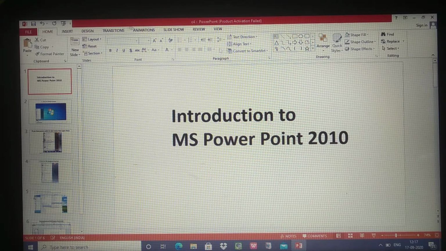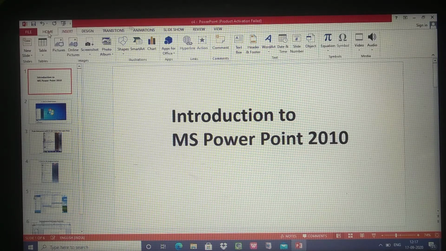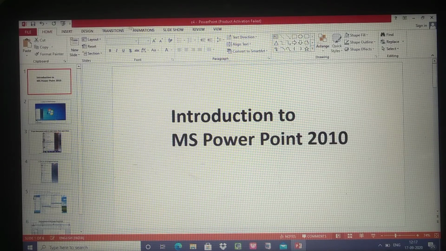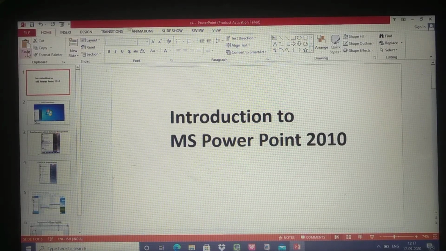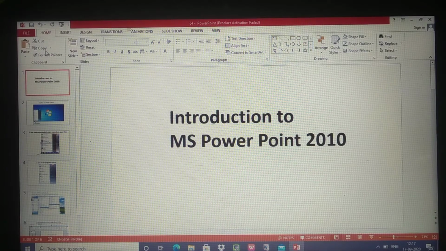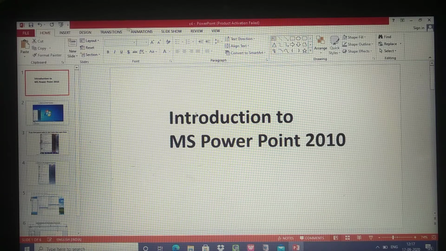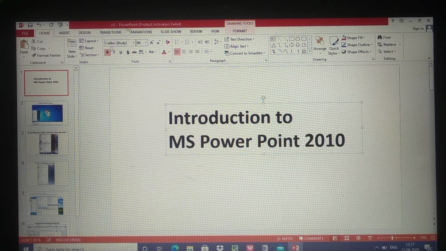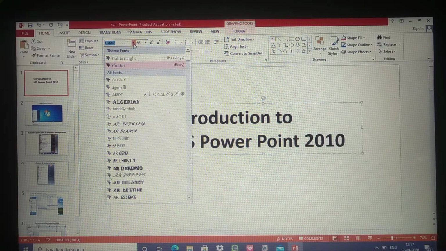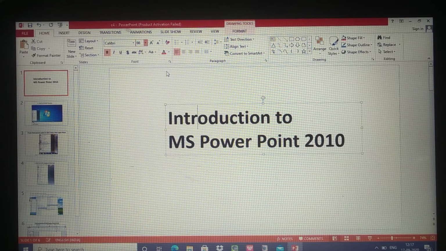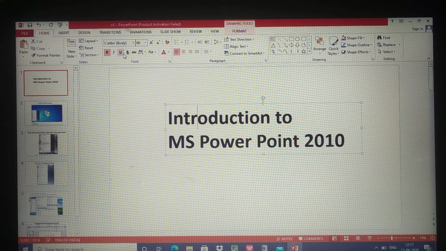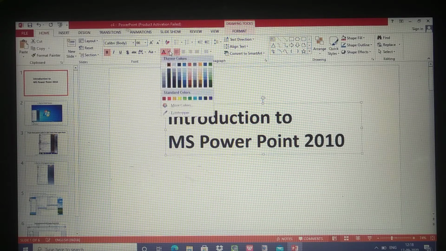So this total is the home ribbon. When you click on this home tab, this ribbon will be opened. Here you can add new slides, you can paste any pictures or images, you can cut, copy, and here the formatting. If you add any text here, see, this will be highlighted. So different handwritings you can use, and different sizes you can give, and you can make it bold, italic, underline, like that you can use. And the color for the text also you can apply.